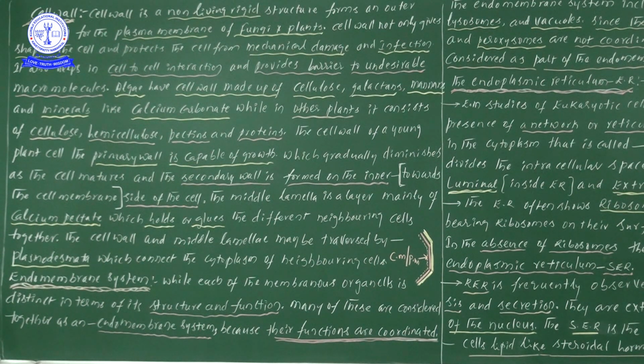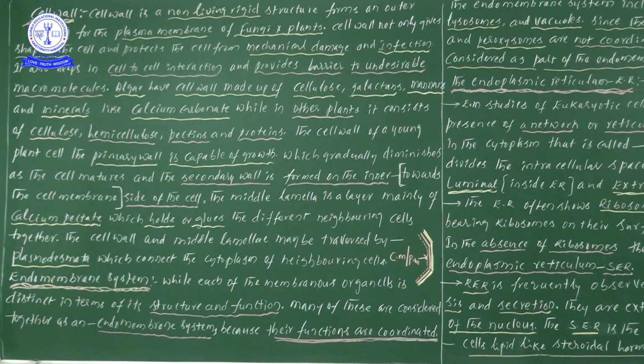Try to listen carefully to this information also. Next, the middle lamella layer. The middle lamella is a layer made up of calcium pectate, which holds or glues. Glue means gum, so we will call it by one more name, glue.